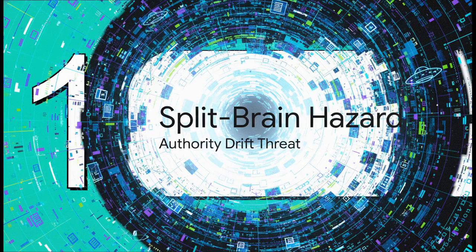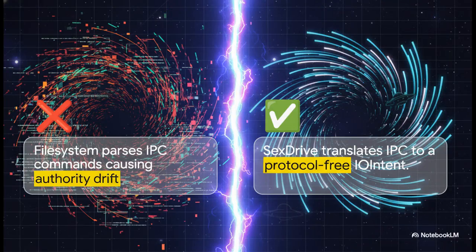All right, section 1, the split brain authority hazard. So we really have to start with the threat that almost completely collapsed our Ring 3 isolation boundary. I'm talking about the architectural drift we suffered from overlapping responsibilities. You guys know that when your file system tries to act like a hardware driver, things just fall apart fast. Take a look at the strict decoupling we've engineered now. In the old model, we literally had Rust userland assumptions bleeding right into our hardware truth.